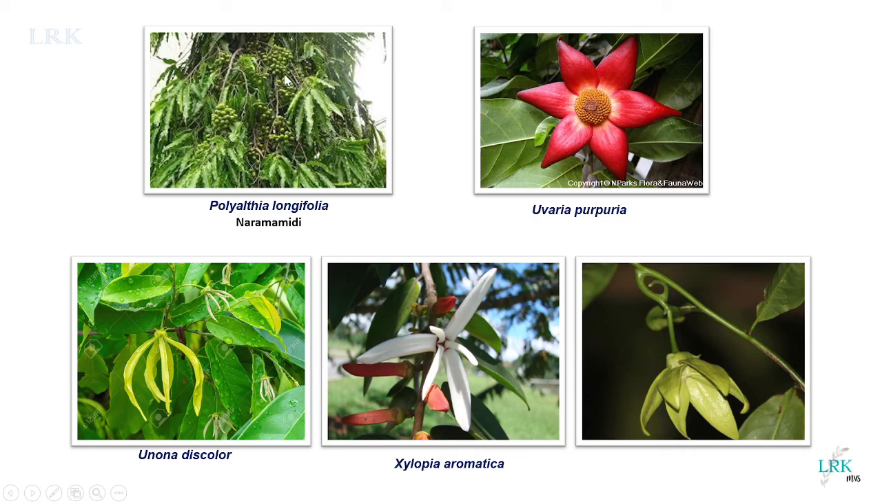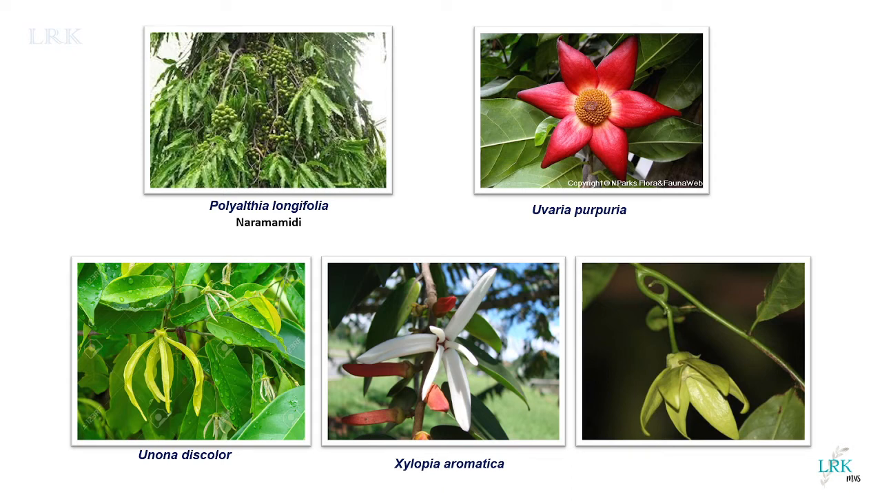Polyalthia longifolia, which looks like Saraca Ashoka. We falsely think this to be Ashoka, but this is not Ashoka. This is Polyalthia longifolia. Then this is Uvaria purpurea, Annona discolor, and Xylopia aromatica. These are some of the important plants of this family.